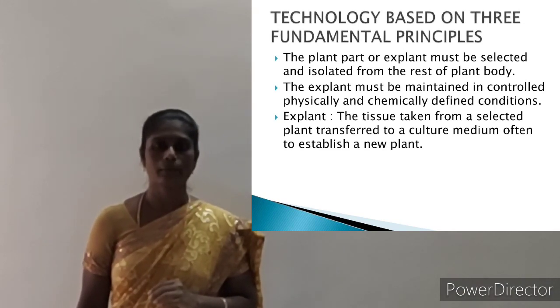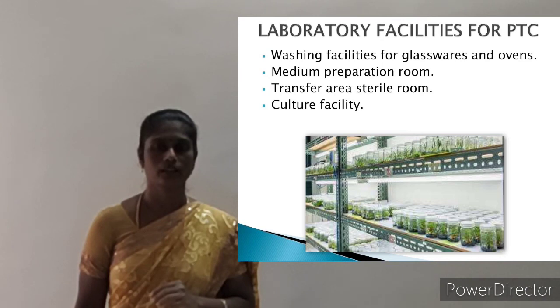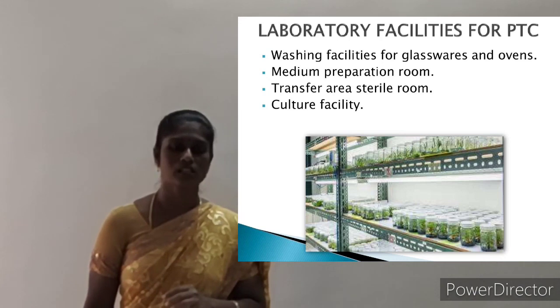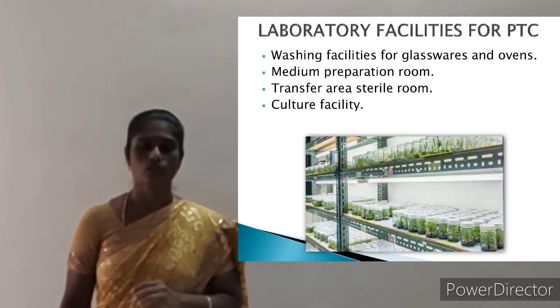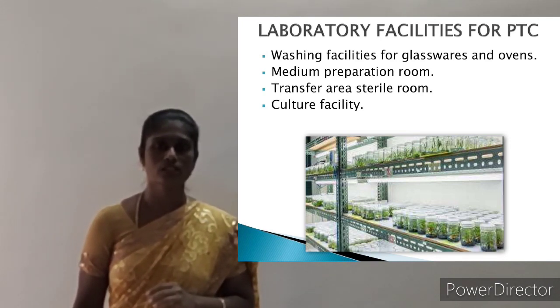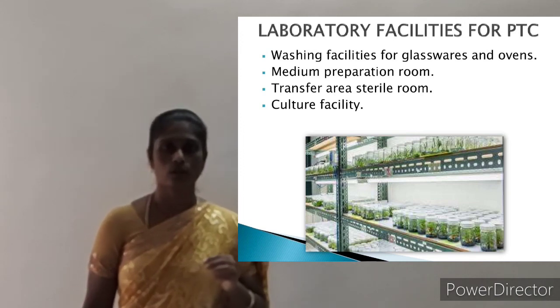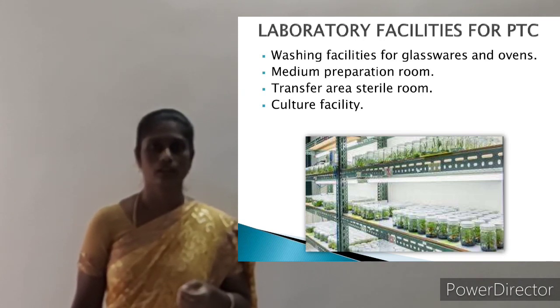Next is laboratory facilities for plant tissue culture. There are some facilities needed in order to grow these plants. That is laboratory facilities: washing facilities, medium preparation room, sterile area, that is transfer area, sterile room, and then culture facilities. Washing facilities should be there for plant tissue culture, for glassware, and for drying purposes ovens are used. For washing, facilities should be there such as tap water.